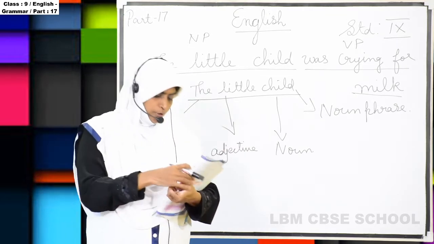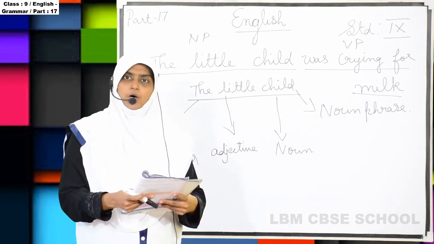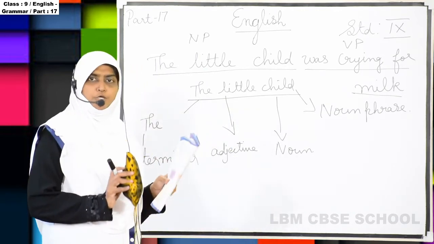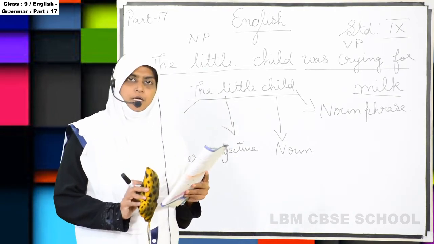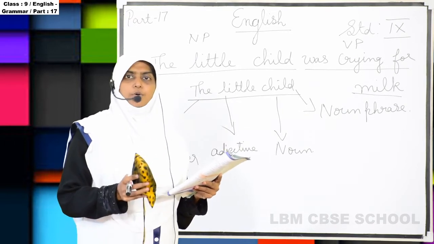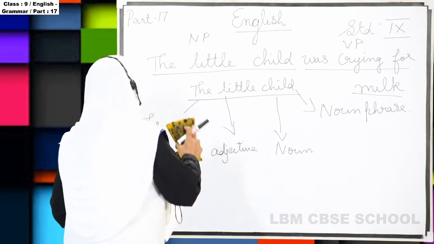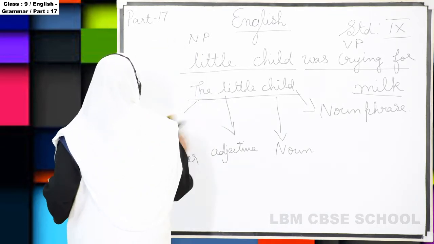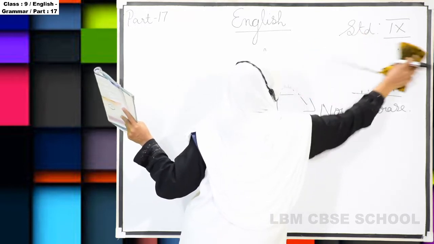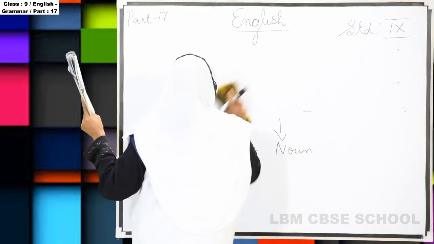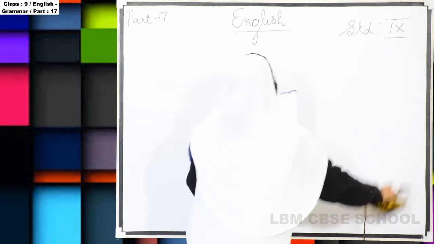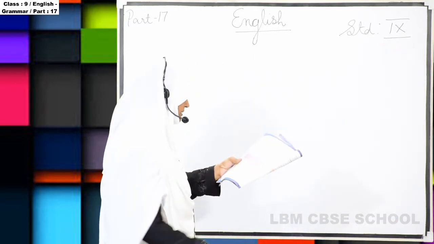Now we are going to split the verb phrase. Understand? Everything is given in your textbook. No need to worry. You see the textbook and learn that again. So now the verb phrase.